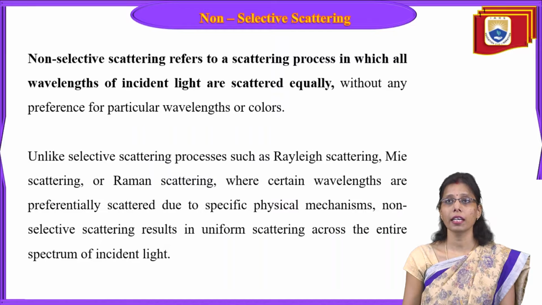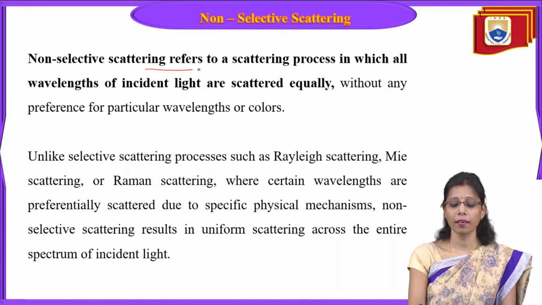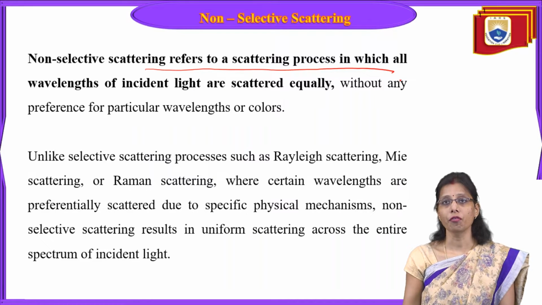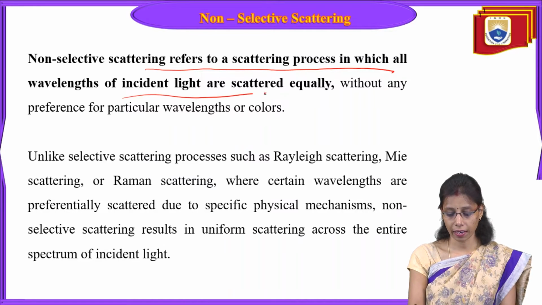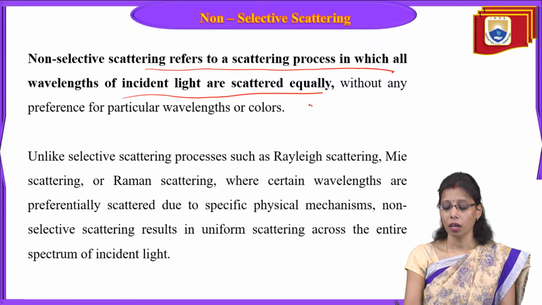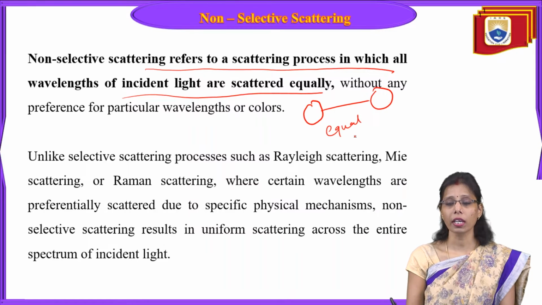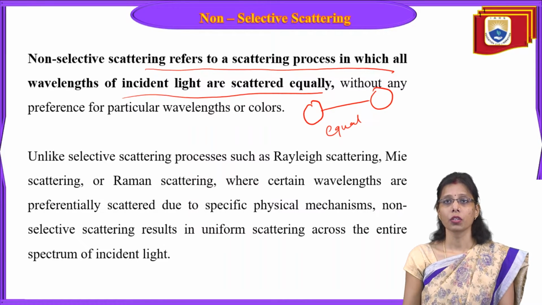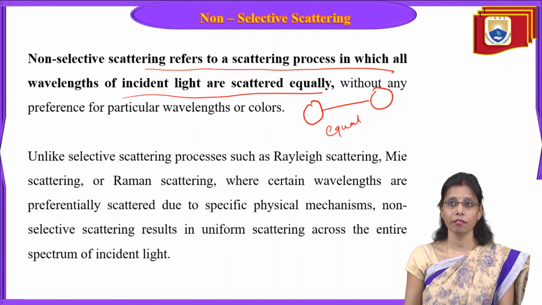Now when we talk about non-selective scattering, the scattering mechanism here is not Raman. Rayleigh scattering, Mie scattering, and non-selective scattering are the important scattering mechanisms. Non-selective scattering refers to the scattering process in which all wavelengths of the incident light are scattered equally. That means the particle size will be equal to the wavelength, without any preference for a particular wavelength or color.